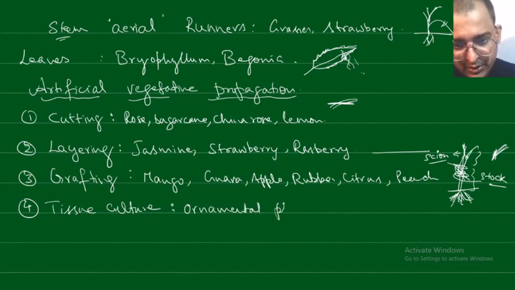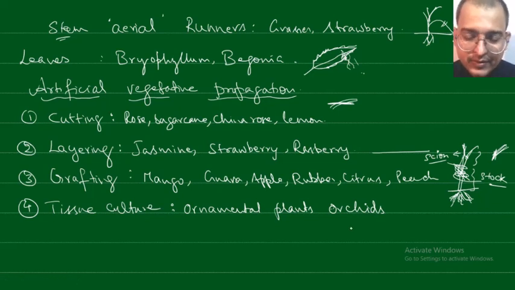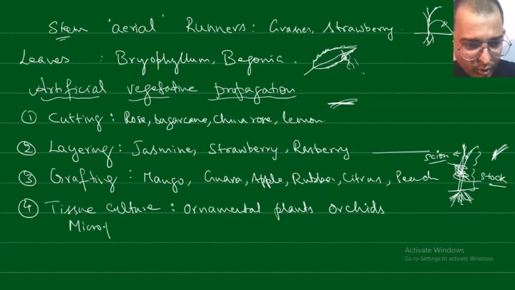Okay, ornamental plants like orchids. Orchids are very expensive flowers. They are parasitic, they generally grow on other plants. So it is difficult to grow these plants, therefore tissue culture is used to propagate them. This process is also known as micropropagation.